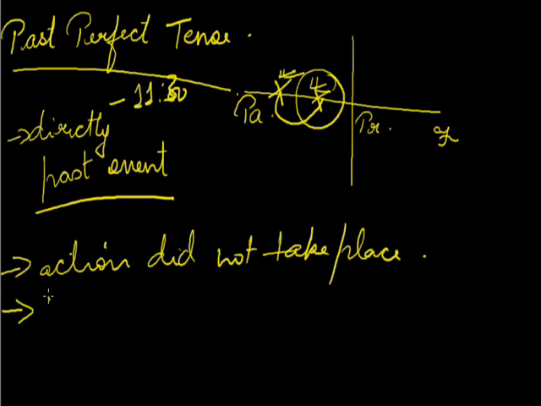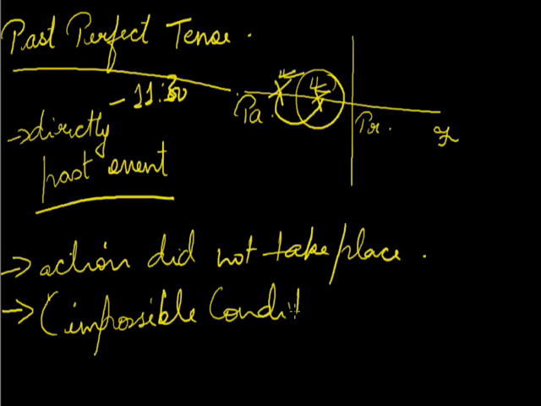Next, in conditional clauses, it is used to indicate non-fulfillment of a condition in the past, or the impossible condition. For example, if the leaders had behaved more responsibly, the city would have remained peaceful. So it is an impossible condition, because now we are not having peace just because the leaders somewhere in the past did not behave responsibly. Second example: if she had applied earlier, she would have got the leave. So now she is not getting the leave because something has not happened in the past, that is, she has not applied for it earlier.